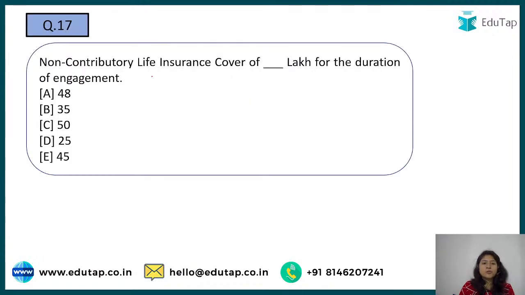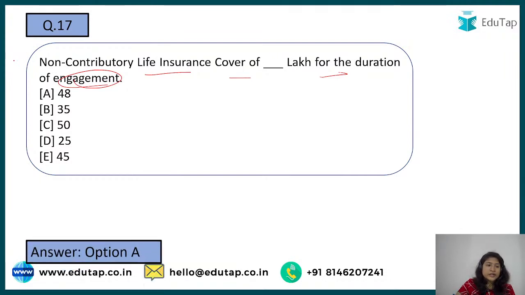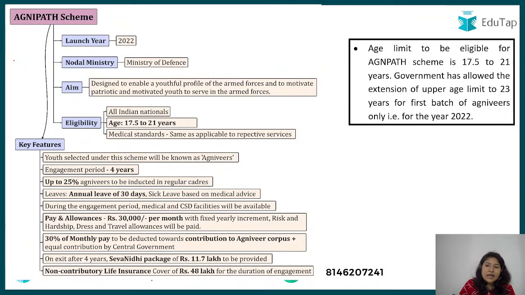Next is non-contributory life insurance cover of dash lakh for the duration of engagement. So if something happens during the engagement, there is some money that will be given. Here we are talking about option number, I'm waiting for the right answer. The correct answer over here is option number A, that is 48 lakh that will be given.